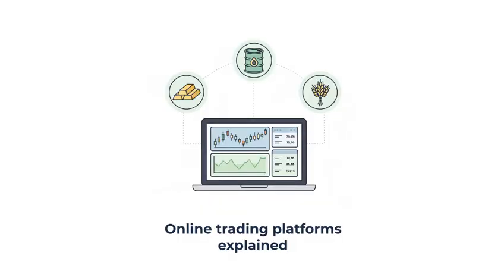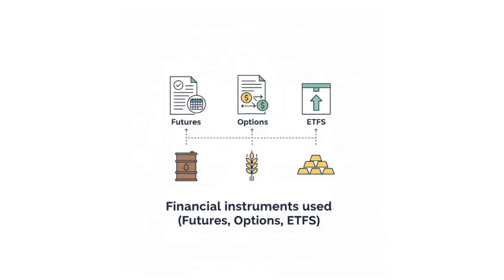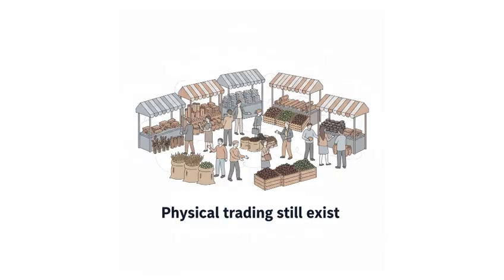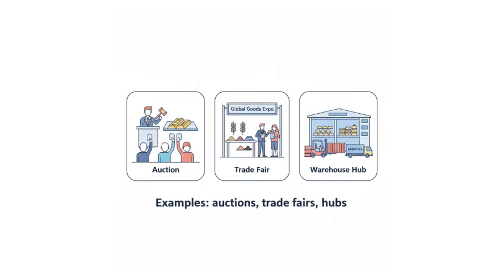Online trading platforms. Many brokers now allow traders to buy and sell commodities online using financial instruments like futures, options, and ETFs. This makes commodities trading more accessible to individuals. Physical markets. For some commodities, like agricultural goods and metals, trading still happens in physical markets, where buyers and sellers negotiate directly. This can include auction houses, trade fairs, and specialized trading hubs.